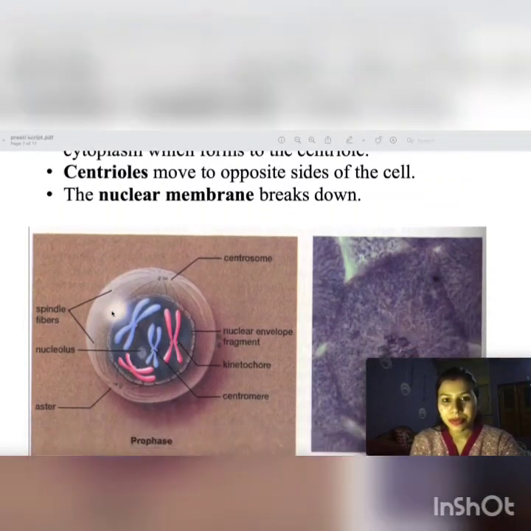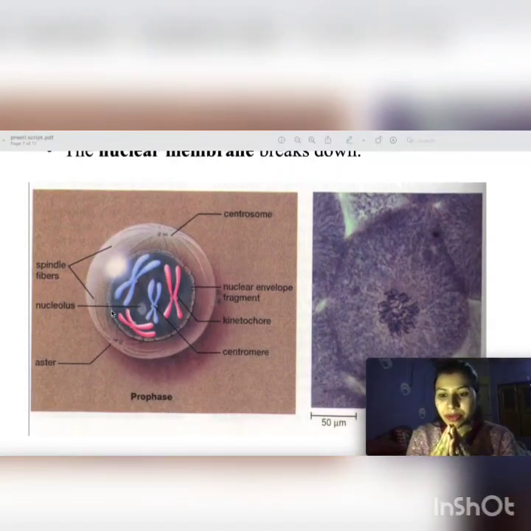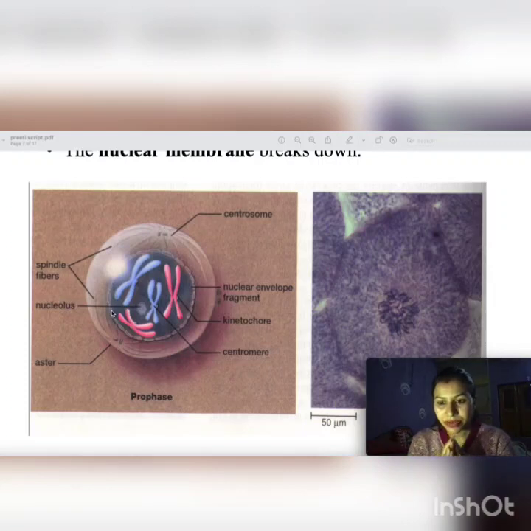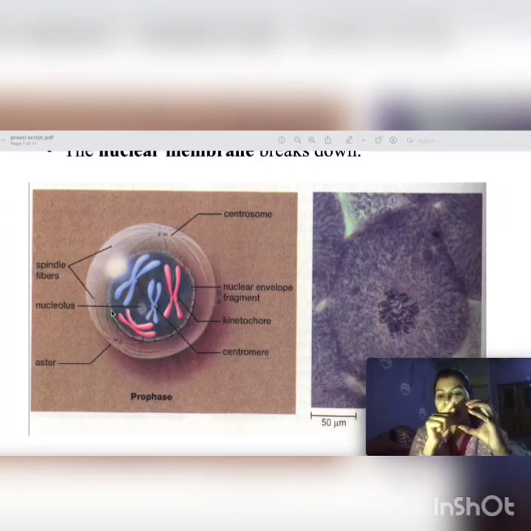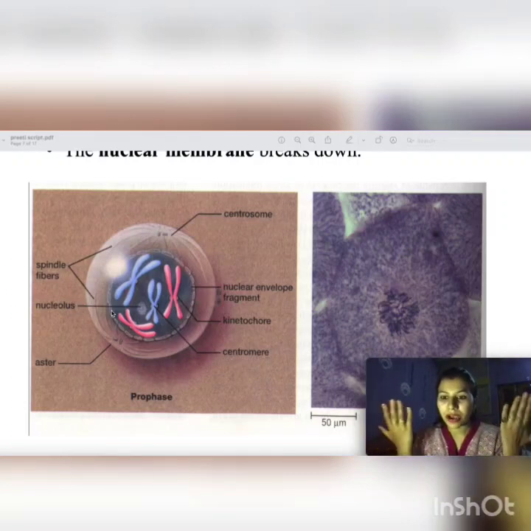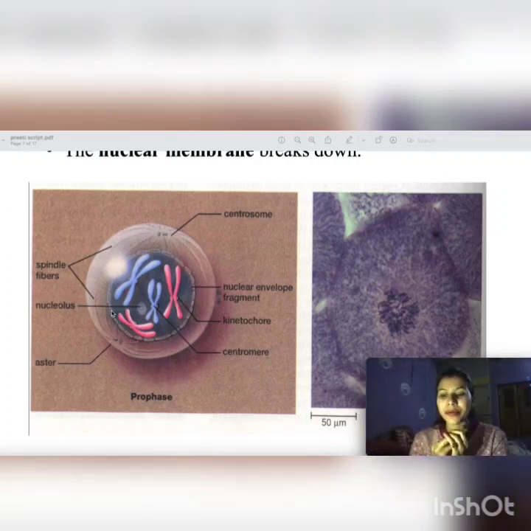and the nuclear membrane breaks down. If the nuclear membrane does not break, then how will replication take place? So the breakdown of the nuclear membrane is very important for further replication. This is a cell, and inside the cell there is a nucleus. If the nuclear envelope does not break down, how will the genetic material be released and how will there be replication? So the breaking of the nuclear membrane is a very important process which takes place in prophase.